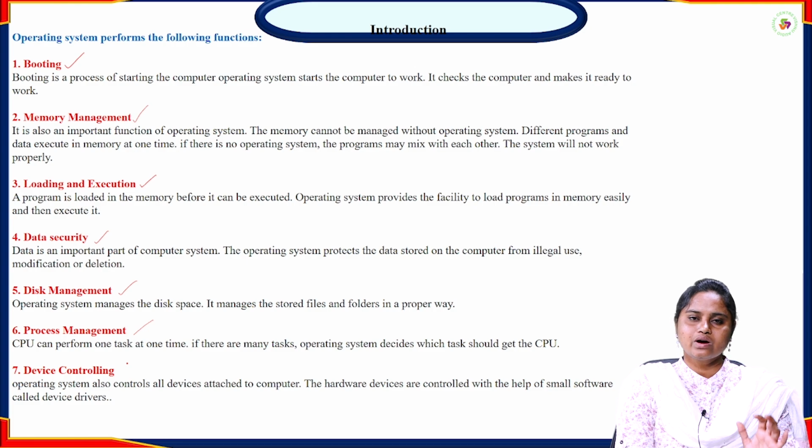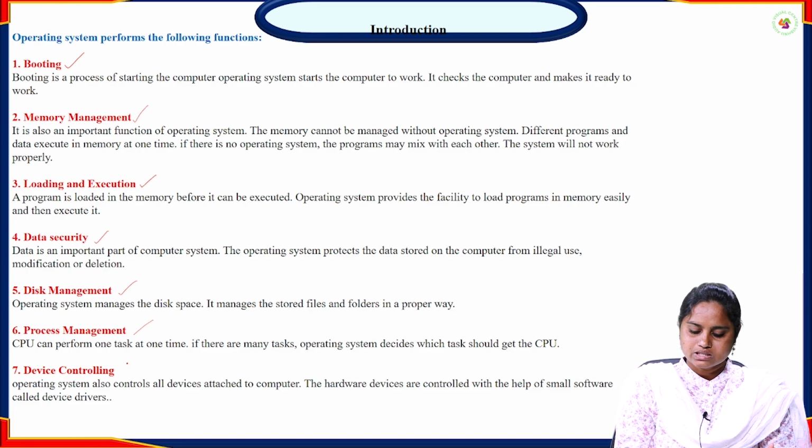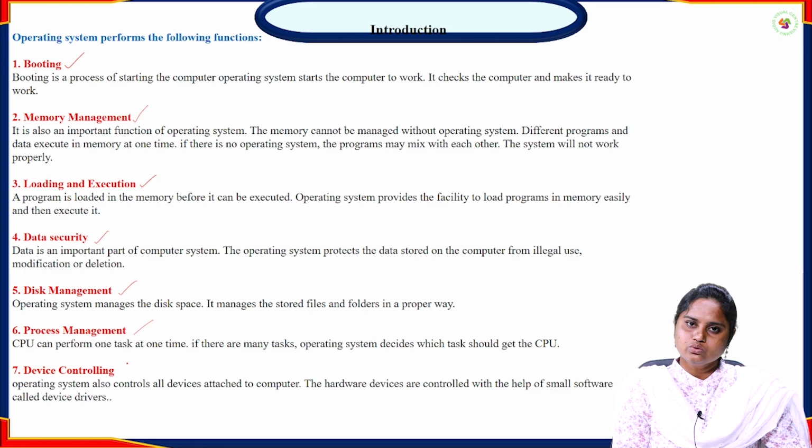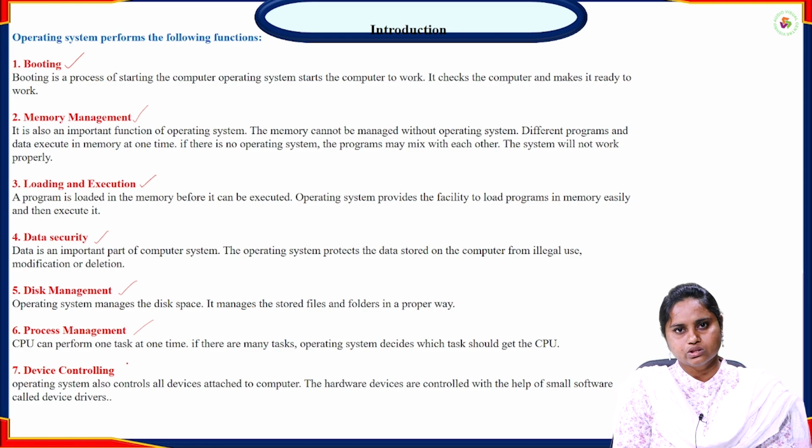Every device controlling is under the operating system, and these are accessed by small software called device drivers. If we want to access the keyboard, we need to install a small software with it.